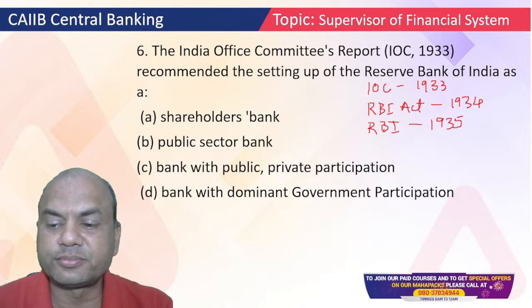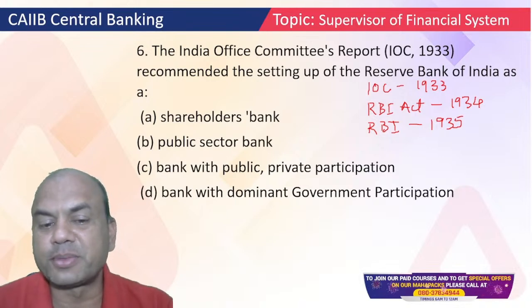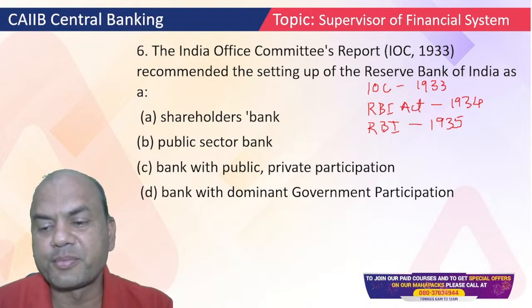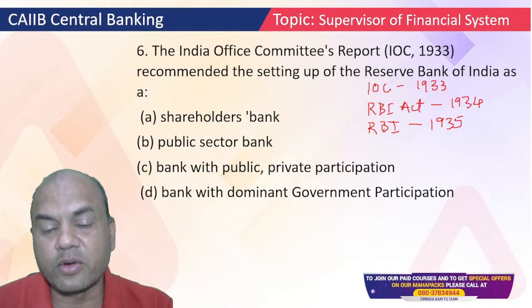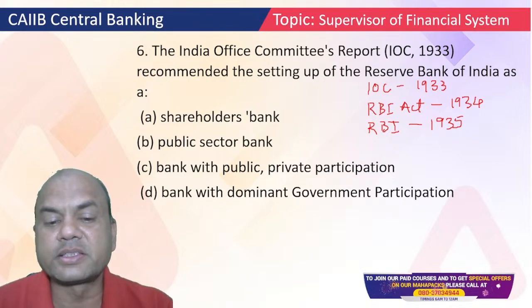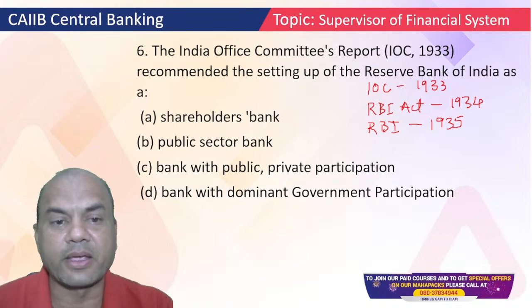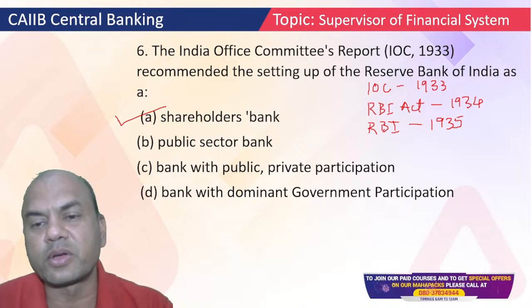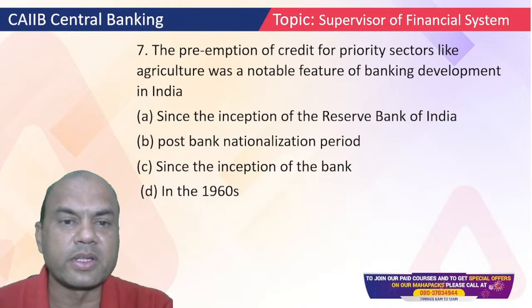Now it's simple. Either A or B. What do you think now? Now it's simple, right? It's shareholders bank. Correct. It was developed as a shareholders bank, option A. They didn't want anything public sector or anything. They simply said shareholders. Whoever are the shareholders will be the owners.